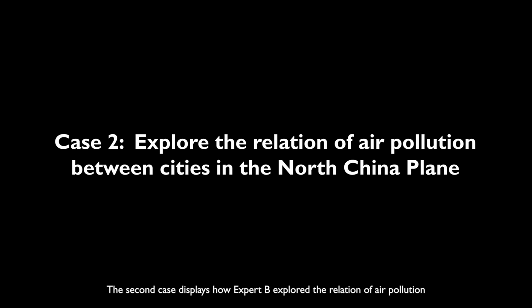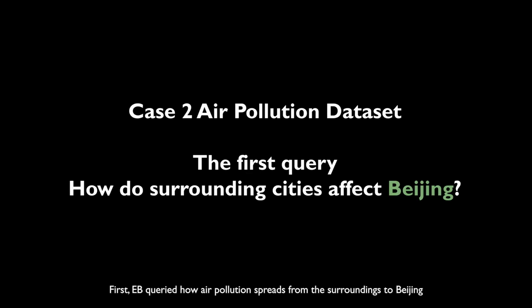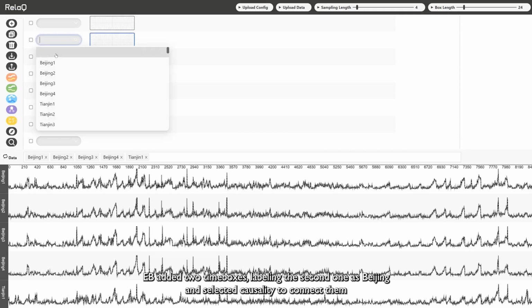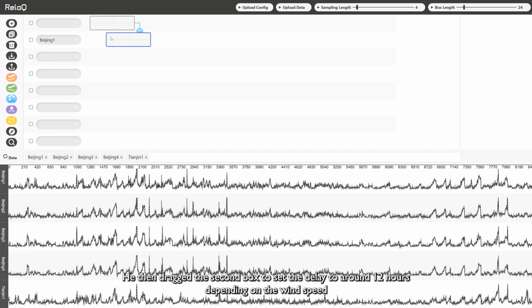The second case displays how Expert B explored the relation of air pollution between cities in the North China Plain. First, EB queried how air pollution spreads from the surroundings to Beijing. EB added 2 timeboxes, labeling the second one as Beijing, and selected causality to connect them. He then dragged the second box to set the delay to around 12 hours, depending on the wind speed.